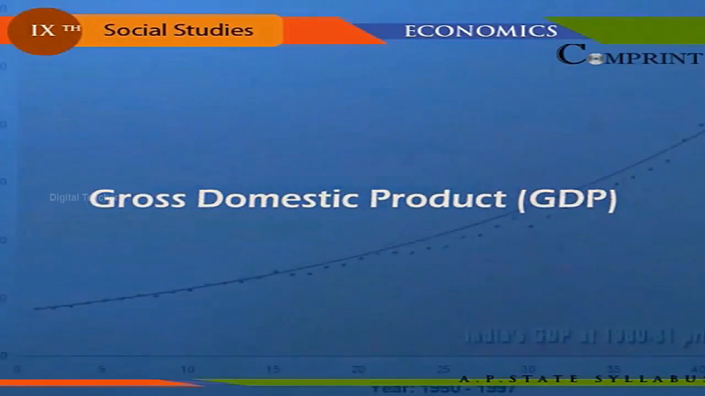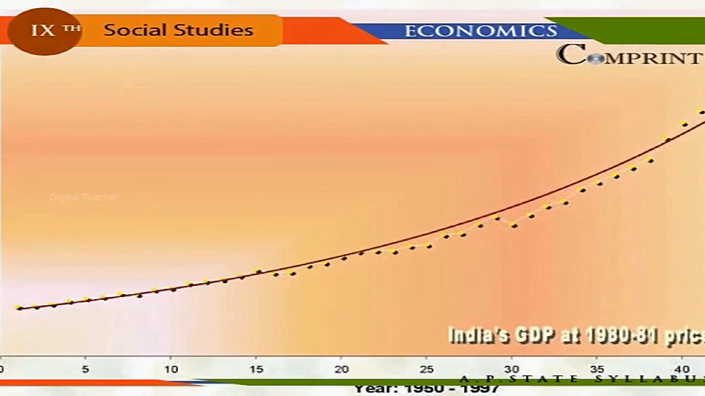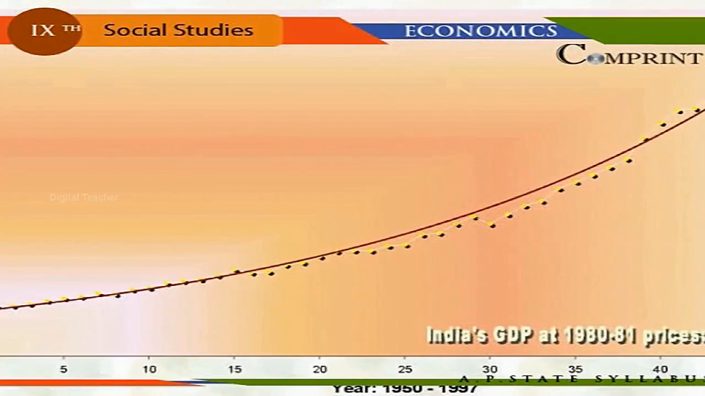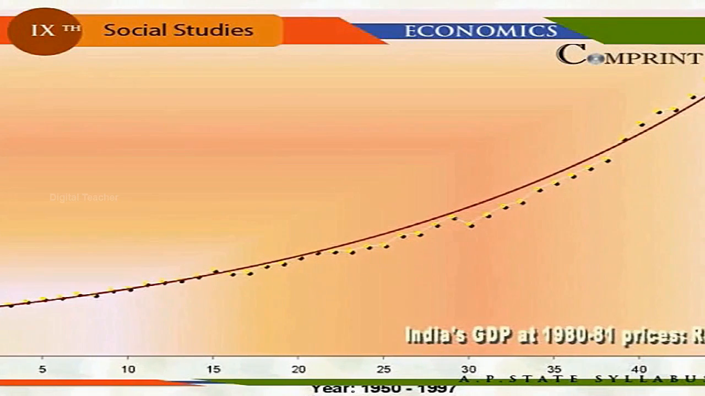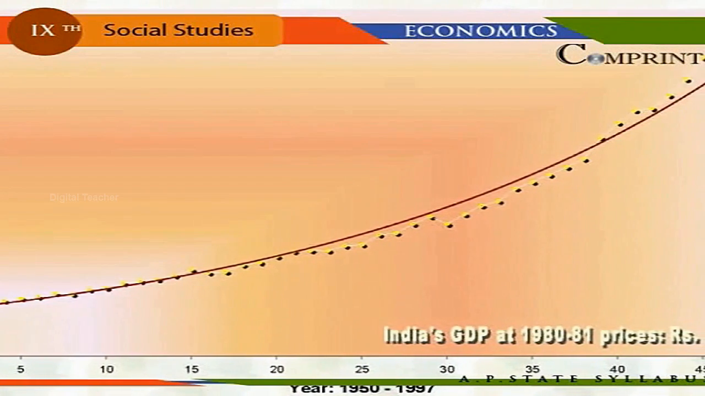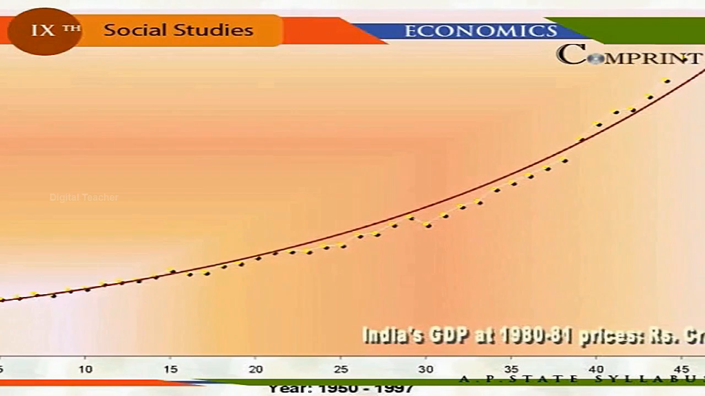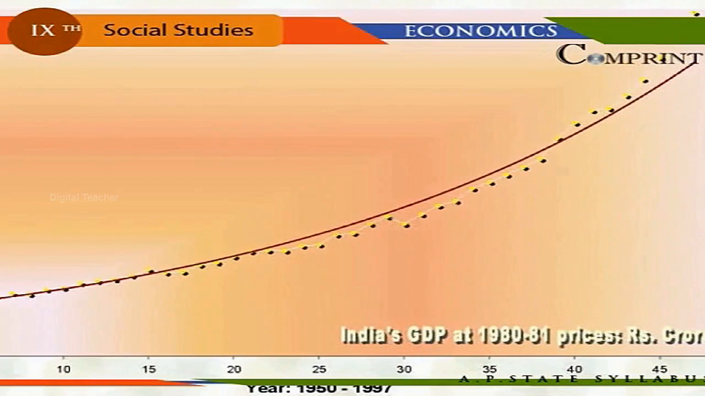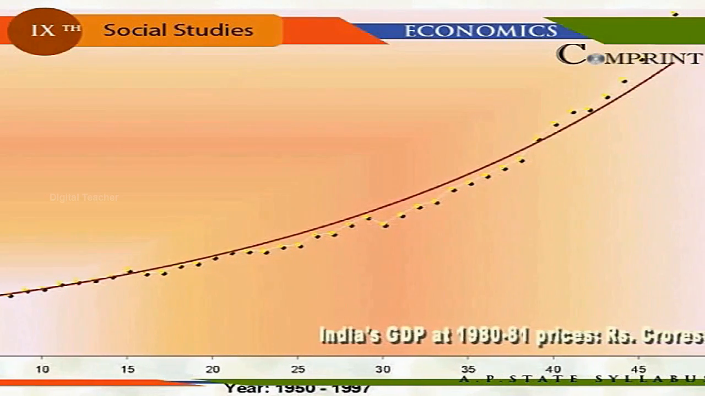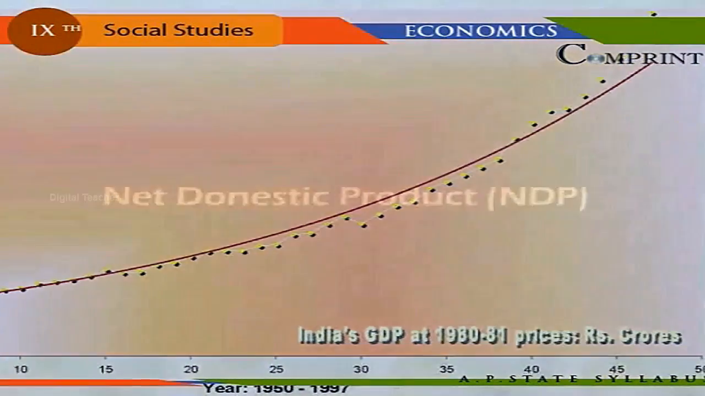Gross Domestic Product. The gross domestic product is different from the gross national product. GDP does not take into account the income that the country earns from abroad. Thus, as the name suggests, it is the domestic income that has been generated over the years that is calculated.